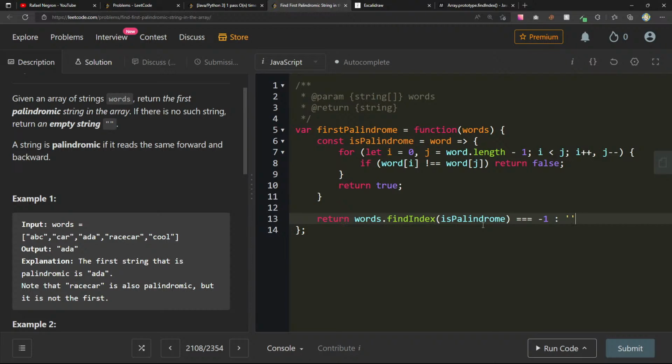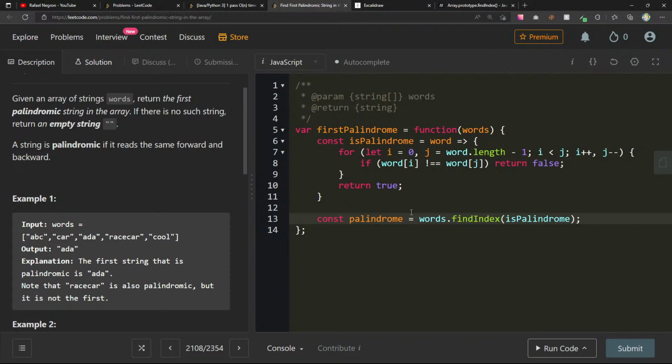Oh, and is that not going to work? words.findIndex? Oh, but we can't capture the variable. But we could do, okay. const foundPalindrome, const palindrome equals words.findIndex of isPalindrome.